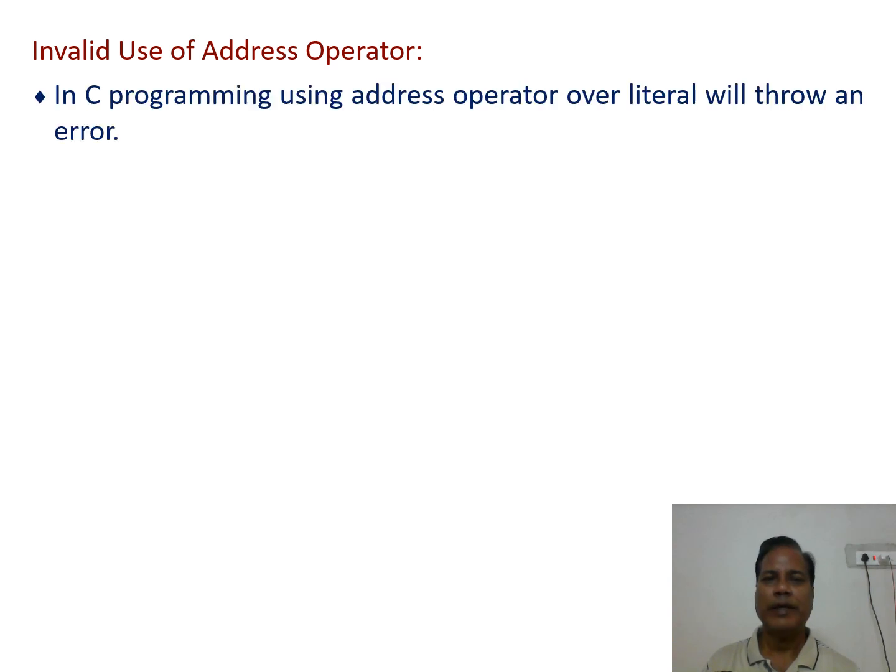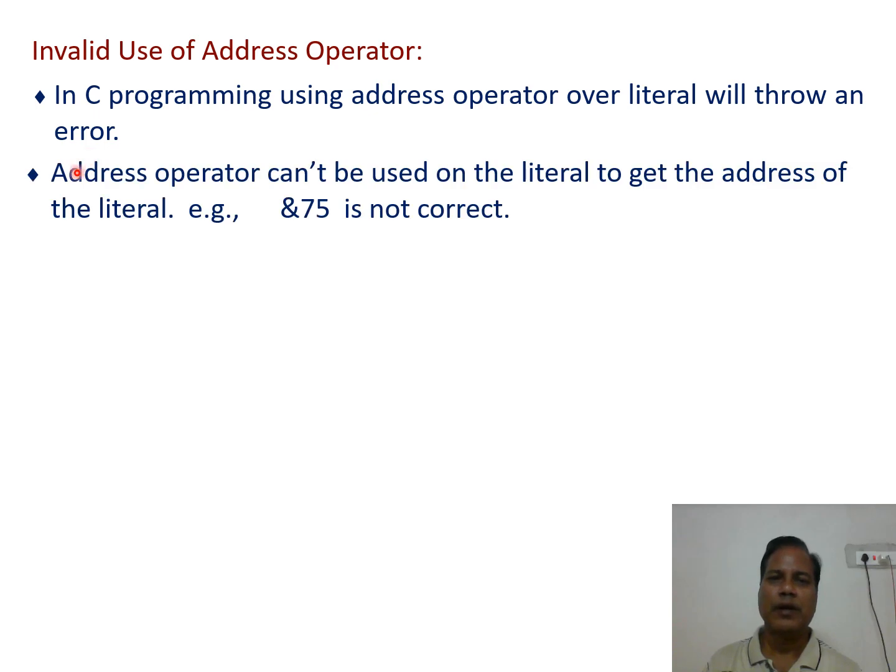Invalid use of address operator. In C programming, using the address operator over a literal will throw an error. The address operator can't be used on a literal to get the address of the literal, that is &75.